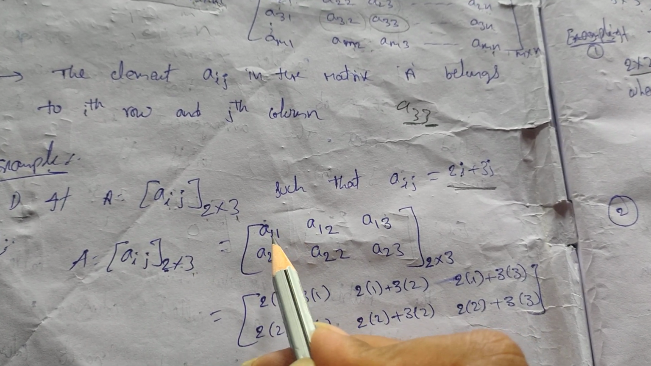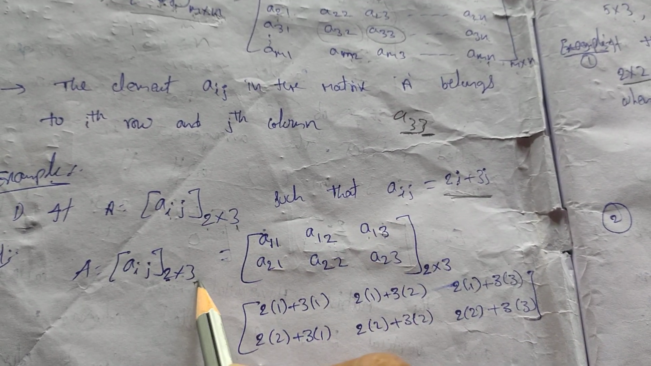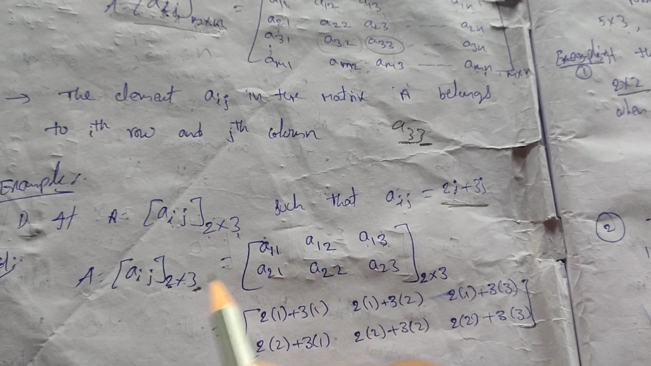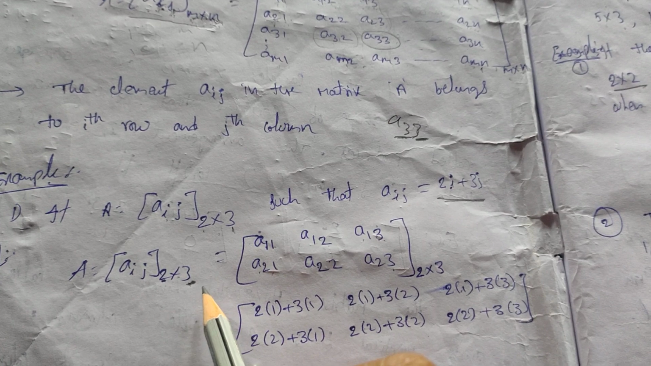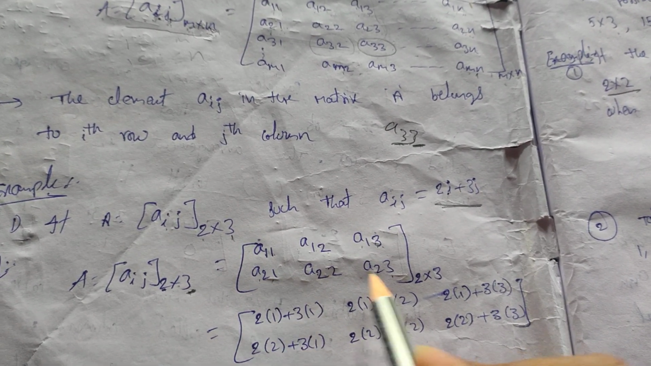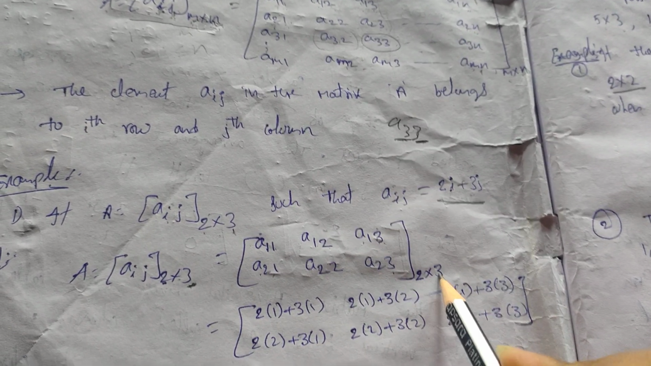So first row, how to write: A11, A12, A13. Because the number of columns is 3, we have to write up to A13, and go to the second row. So A21, A22, A23. Here the total number of rows is 2. So just stop there. The number of columns is 3, so you have to write up to A23.